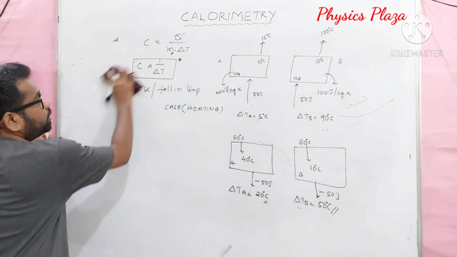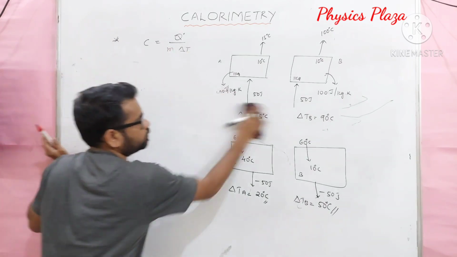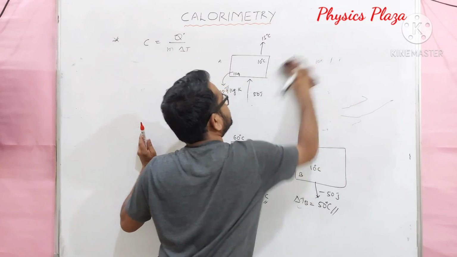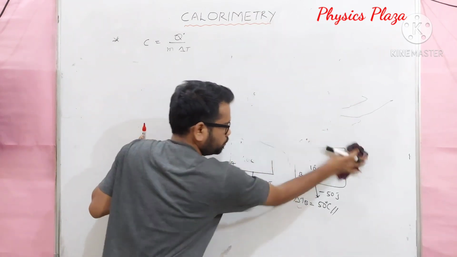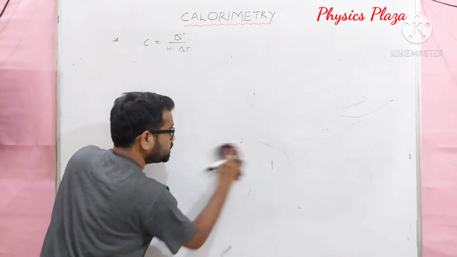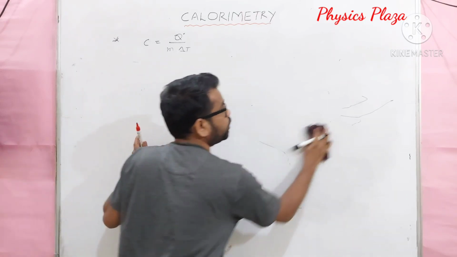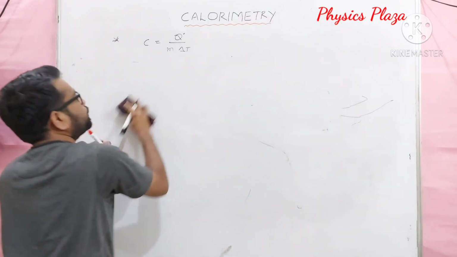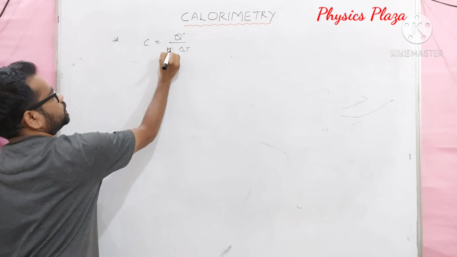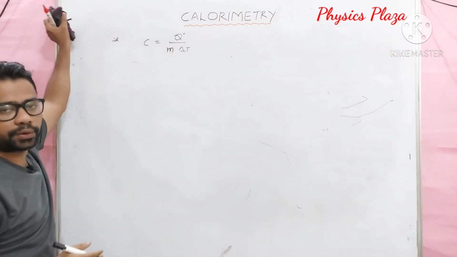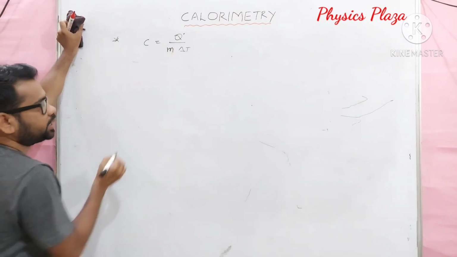From the examination point of view, let us try to solve one question. We'll take one more example so that you get more clarity. Children, this is very important in order to understand the consequence of the high specific capacity of water. C is equal to delta T. Children, here two materials are given.